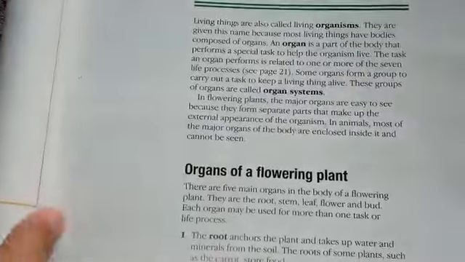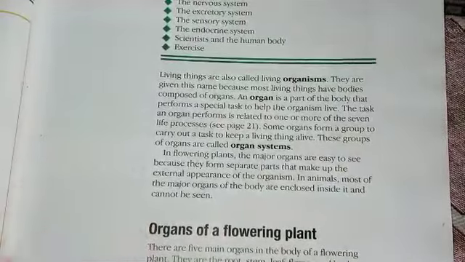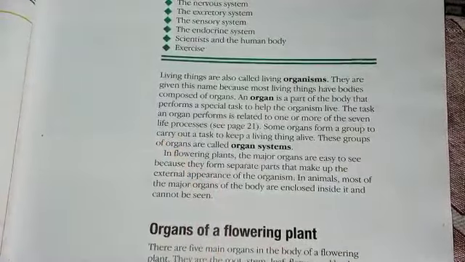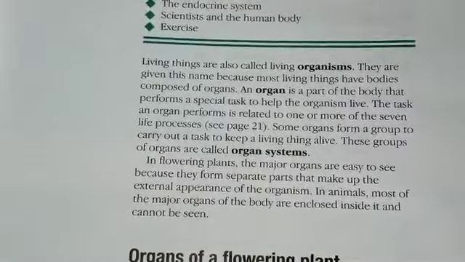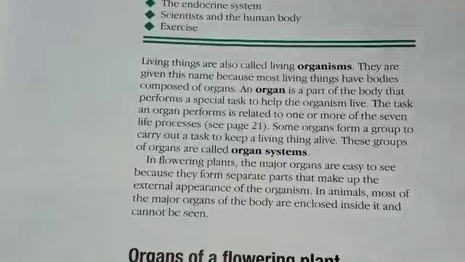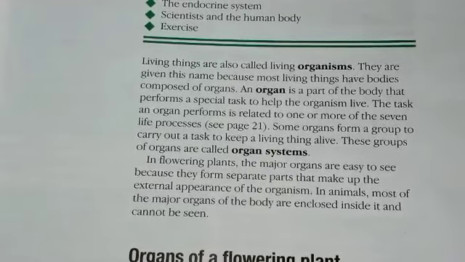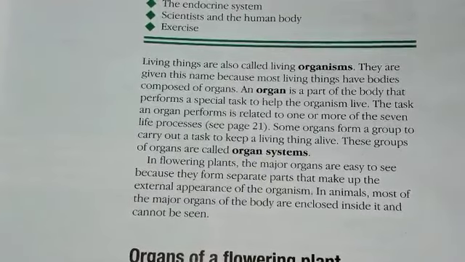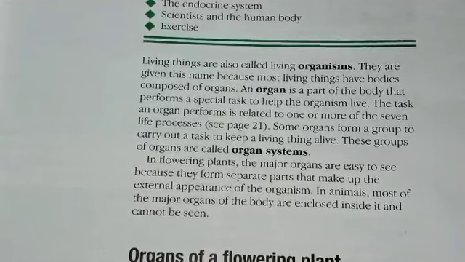Please open your books and open the page number that is on 29. पेज नंबर 29 ओपन कर लीजिए. पेज नंबर 29 पे सबसे पहले firstly it's all about the intro of the chapter, and start with the intro. Living things are also called living organisms. They are saying that the other name of the living things, यानी कि जानदार चीज़ों का दूसरा नाम क्या है? Living organism. They are given this name because most living things have bodies composed of organs.